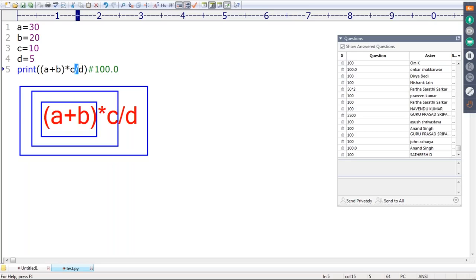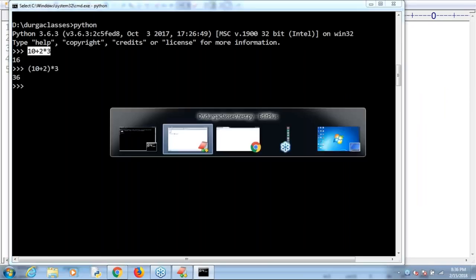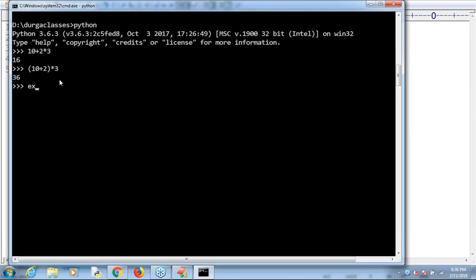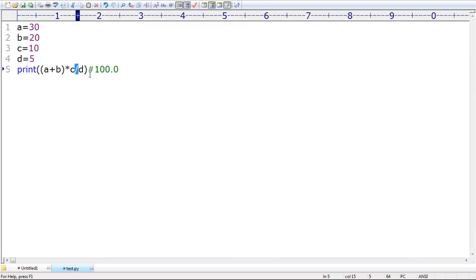Remember that. This is the output we get by default. Perfectly valid, don't keep any doubt. Just have a look, py test.py. What is the output we get by default? 100.0. Clear?